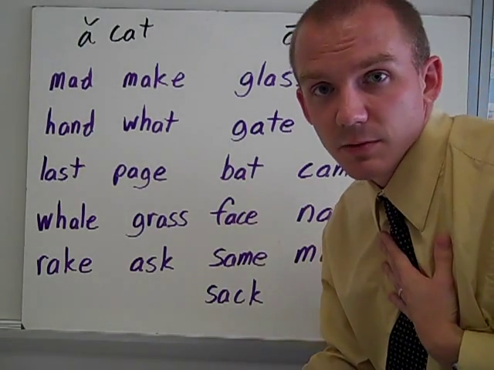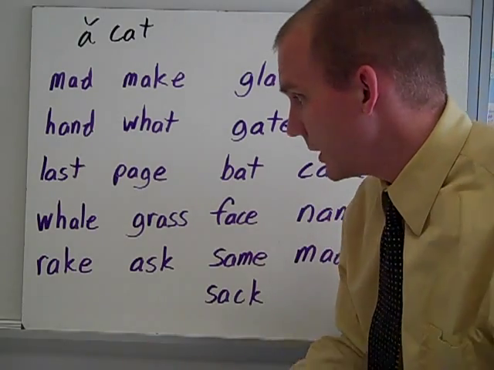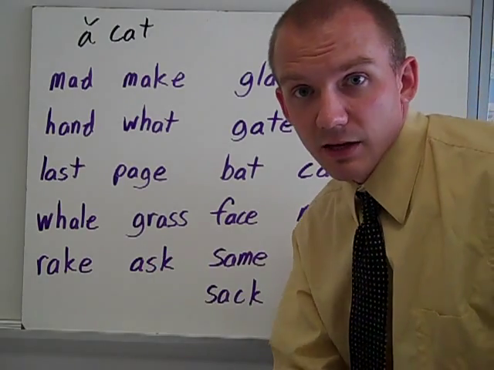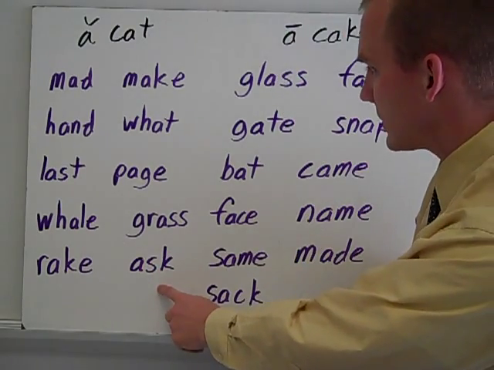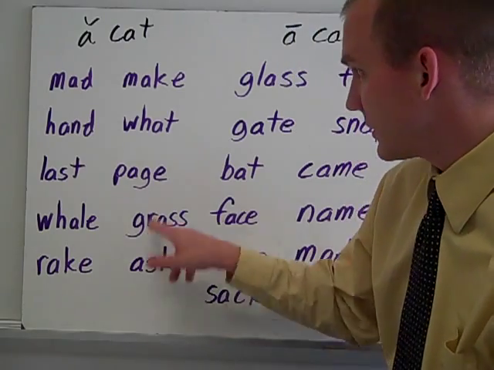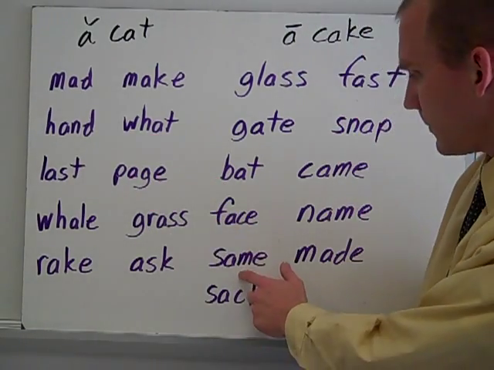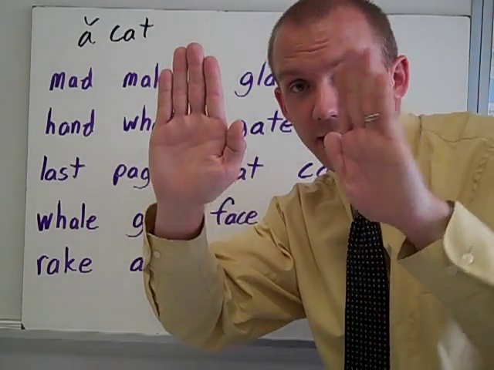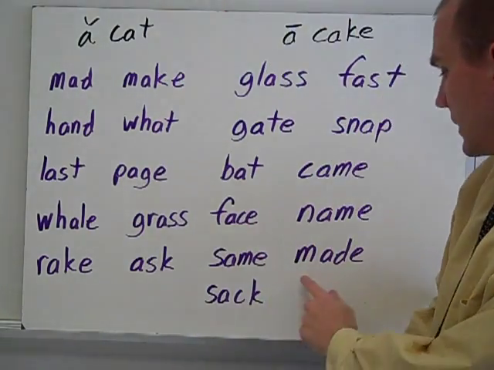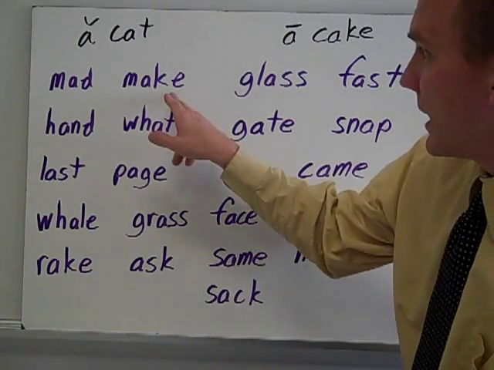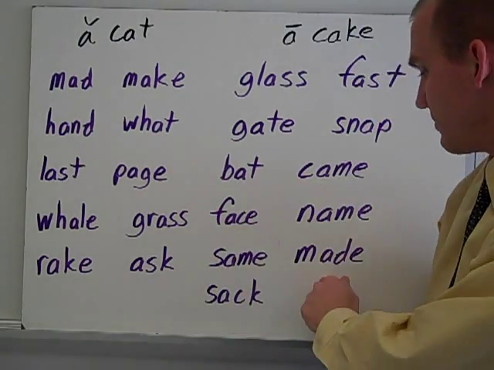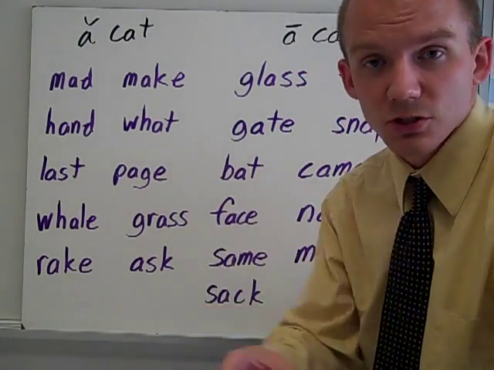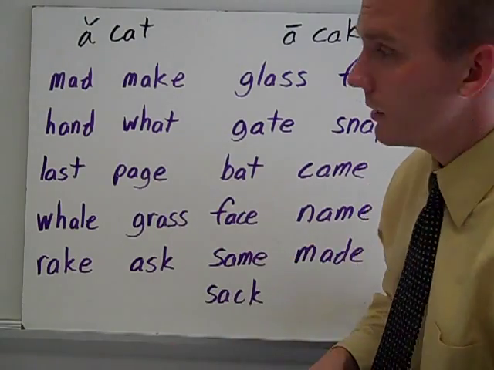Name, my name is Mr. Donnelly. It's what you call someone or something. Rake is a tool you might use to maybe rake your grass or rake leaves off your grass. Ask, usually when you ask a question, a lot of times you might use the word what. Same, same means two things that are the same, like your hands are kind of the same. Made is like make. You make something right now, but then it was made yesterday. And sack. You might put things and store them into a bag or a sack.